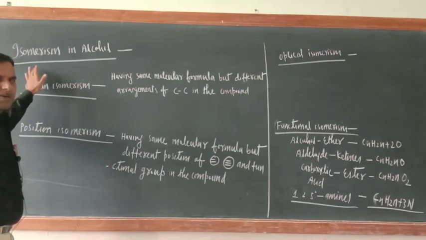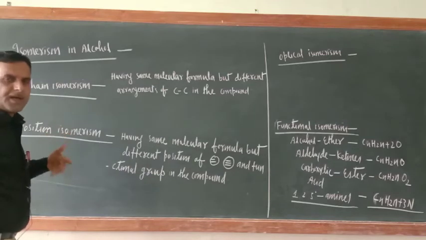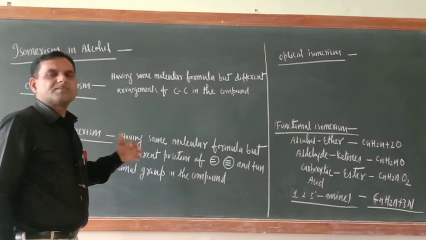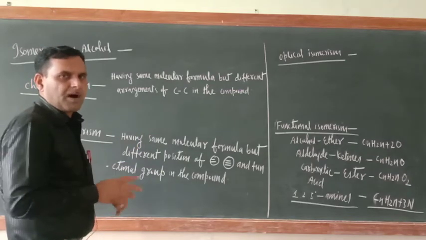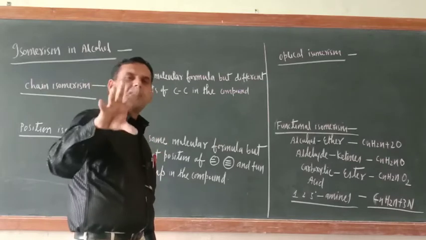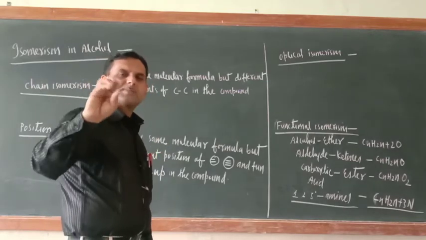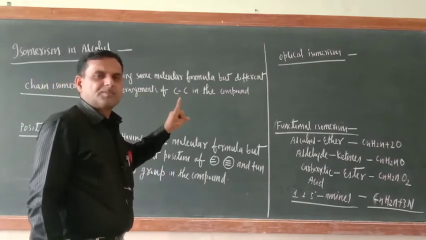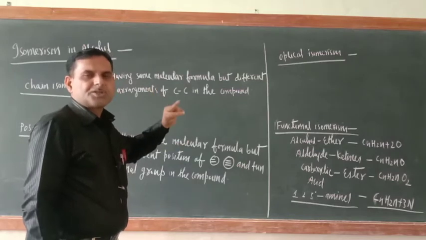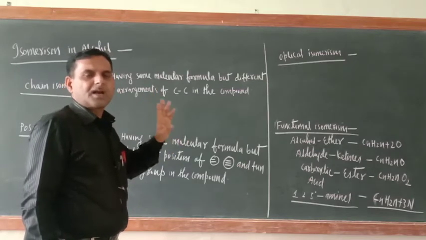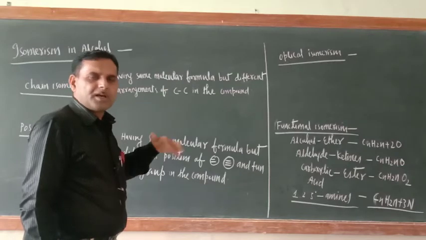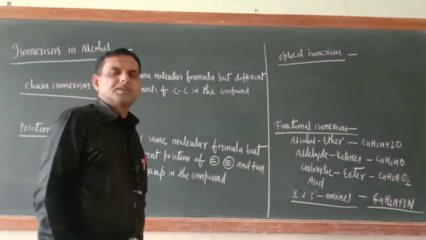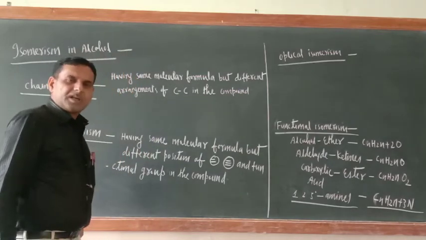Isomerism means, you know the definition, having the same molecular formula but different arrangement of atoms or groups of atoms in the compound. Different compounds are known as isomers, and this phenomenon is known as isomerism. There are two types of isomerism, structural isomerism and stereoisomerism. Stereoisomerism has two types, geometrical and optical. I have already given you enough idea about geometrical and optical isomerism in coordination compounds.